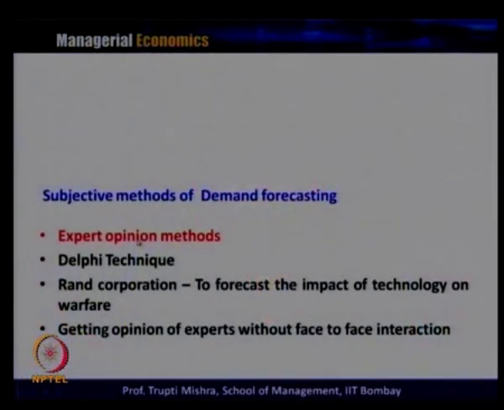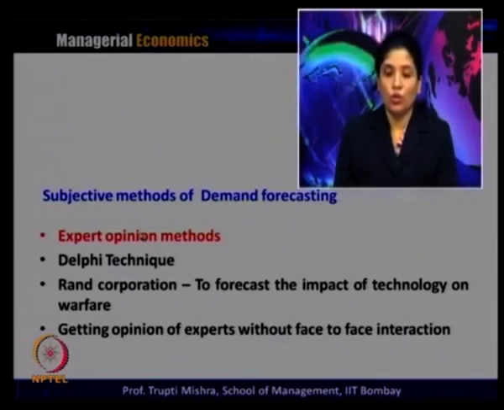This expert opinion method was developed by Osborne in 1953, and it has two techniques. One is group discussion, where the experts meet, do the brainstorming session or discussion, and their opinion is taken to forecast the demand.